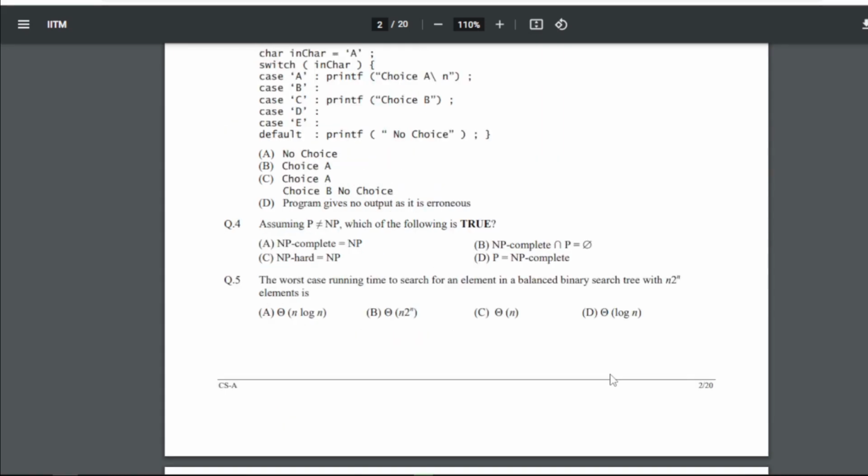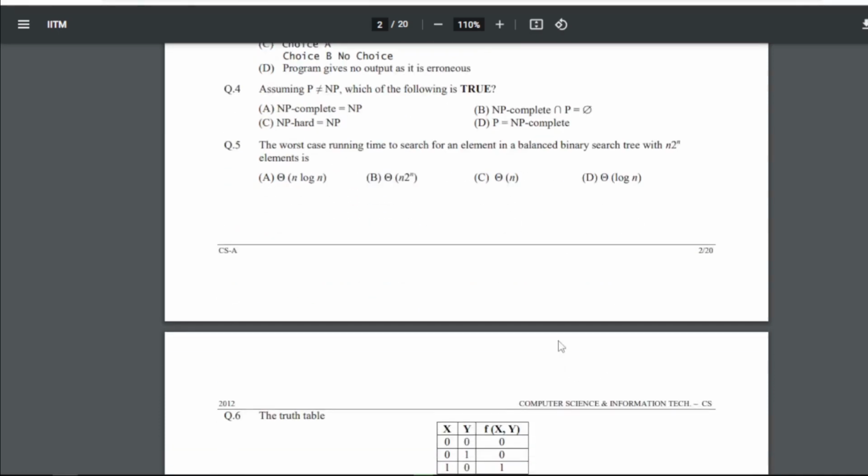The fourth question is: assume P not equals to NP. Which of the following is true? For question 4, our answer is B, that is NP complete intersection P equals null. So this is true for P not equals to NP. Now fifth: the worst case running time to search for an element in a balanced binary tree with n 2 to the power n elements is what? For question number 5, our answer will be C, that is theta n.